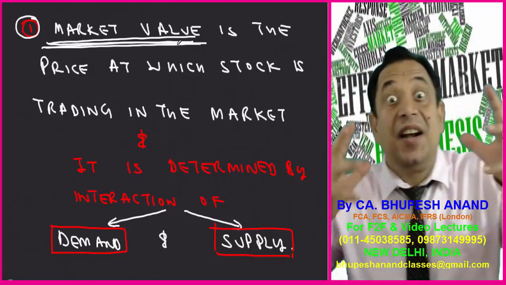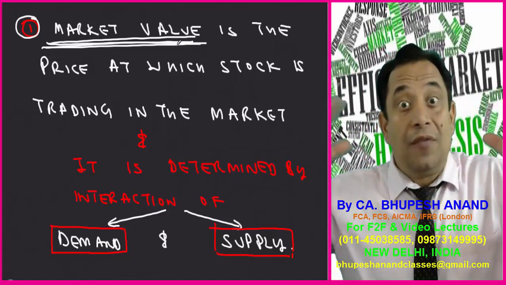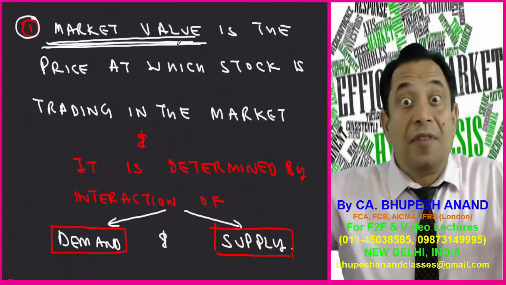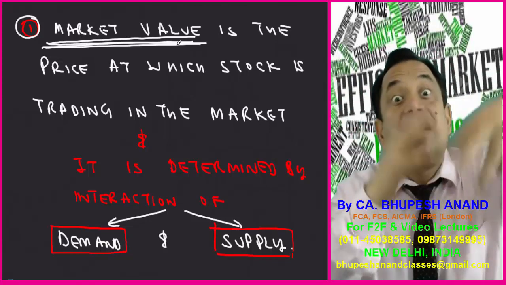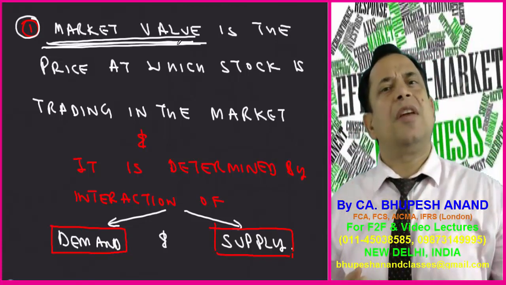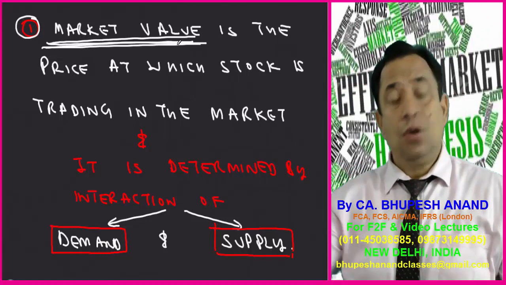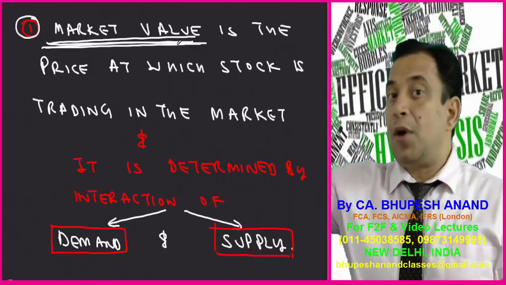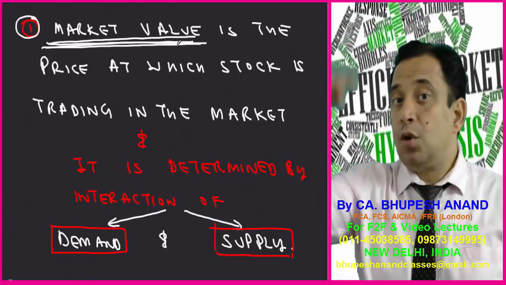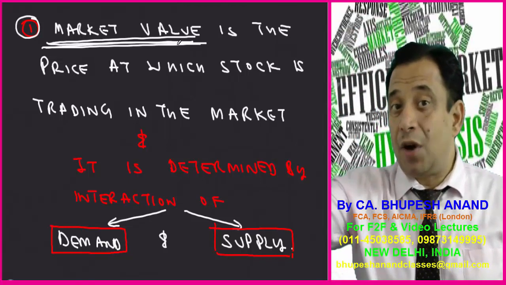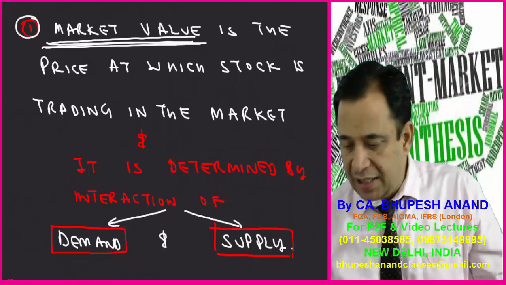And it is determined with the help of the law we have read in economics, the law of demand and law of supply. Demand and supply factors, and the demand of a security is again affected by so many variables. Supply of a security is also affected by so many variables. We are not concerned with those variables. The point is market value is determined with the help of demand and supply. Where demand and supply intersect, we draw a perpendicular, and that is the price, and that is named as market price.